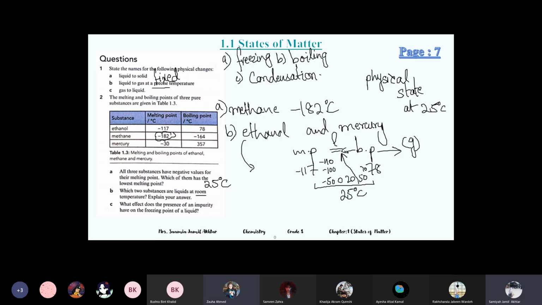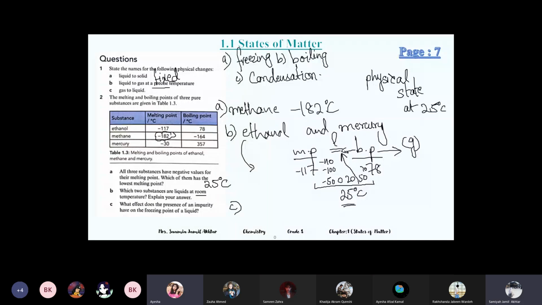For this one also you have to do this rough work. Methane is a gas, we know that. But if you want to know for any other substance, you have to write some random numbers before and after the melting and boiling points to see between which temperatures 25 falls.